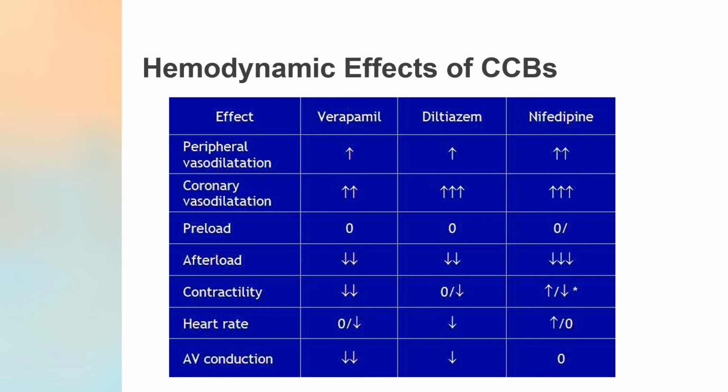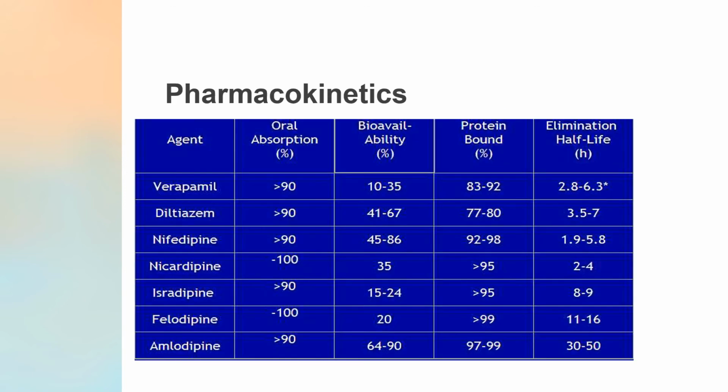You can see that the vasodilation or effect on the vessels is much more with nifedipine, that is the DHPs, whereas heart rate and conduction are decreased by verapamil and diltiazem, which are non-DHPs.